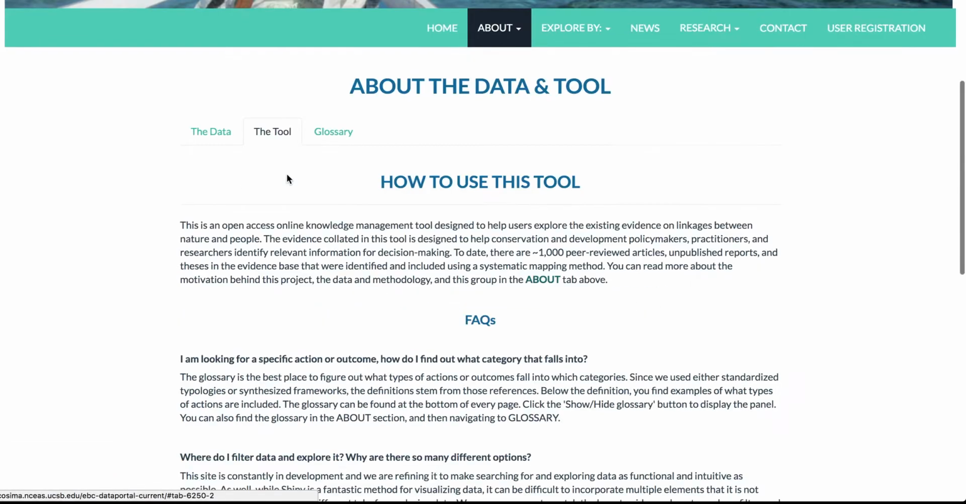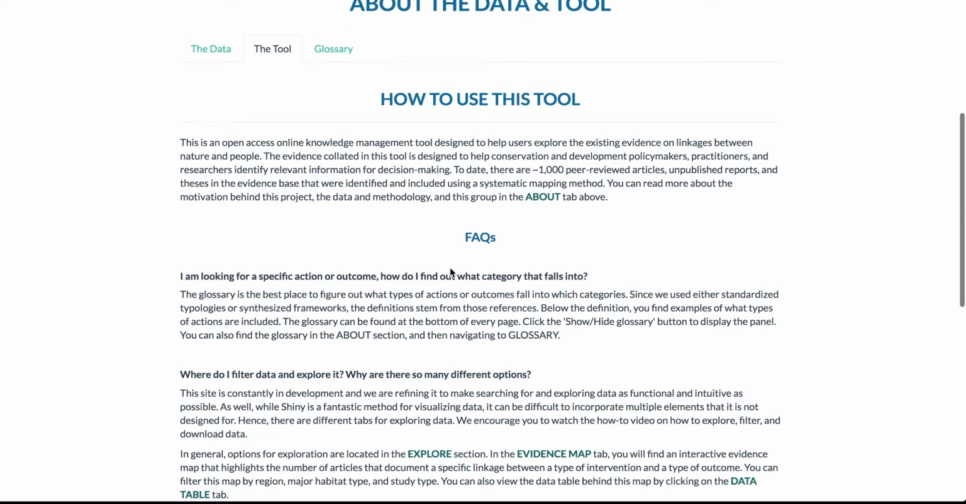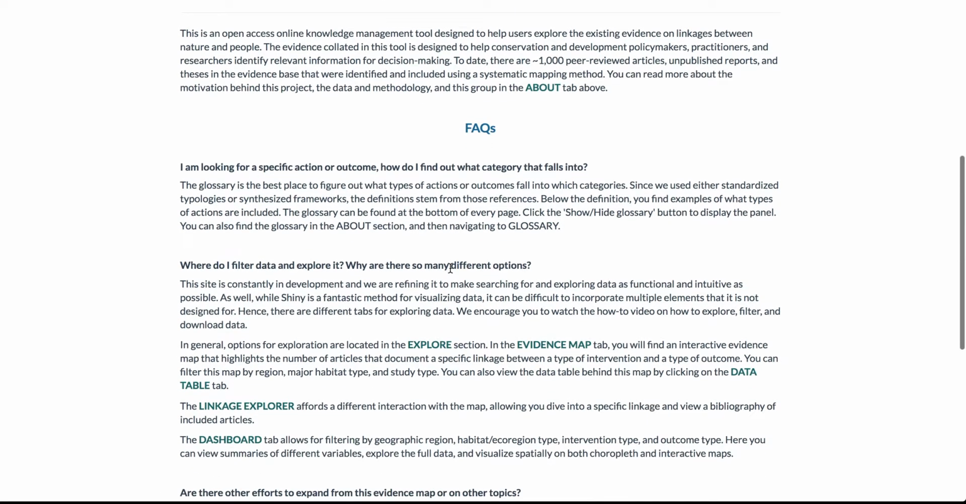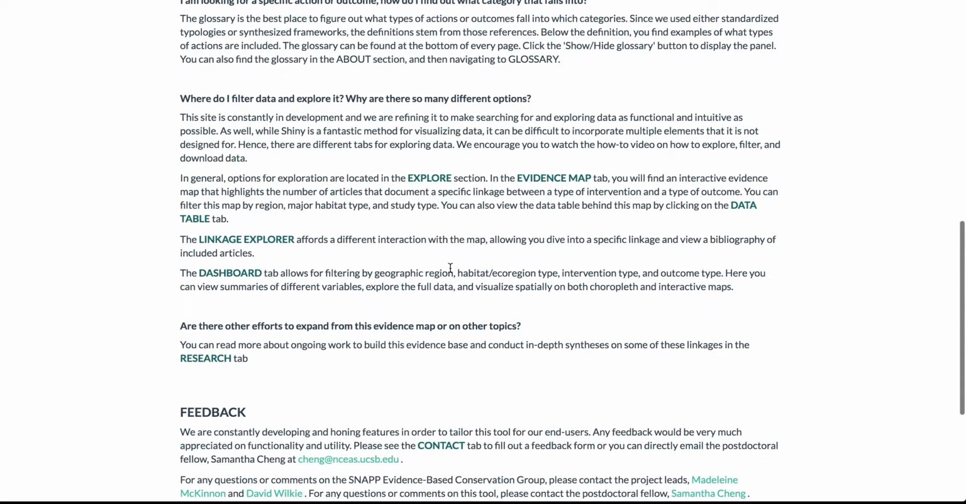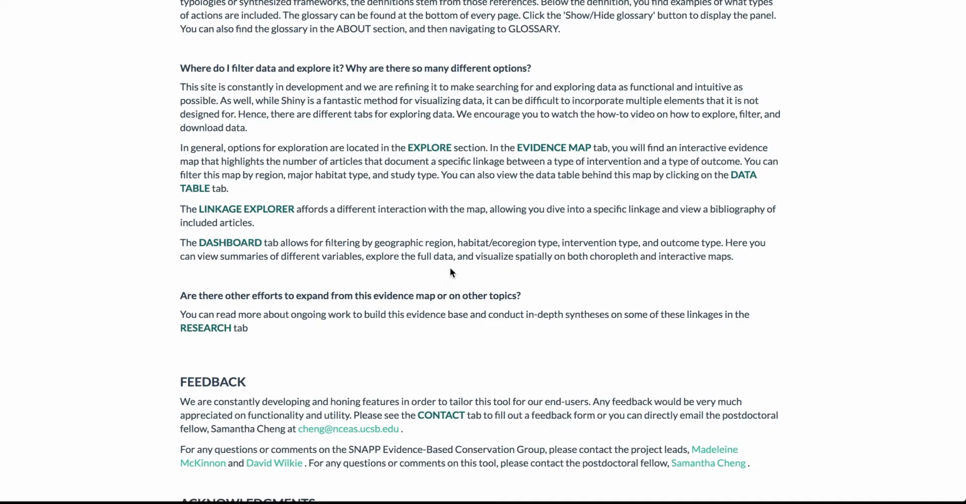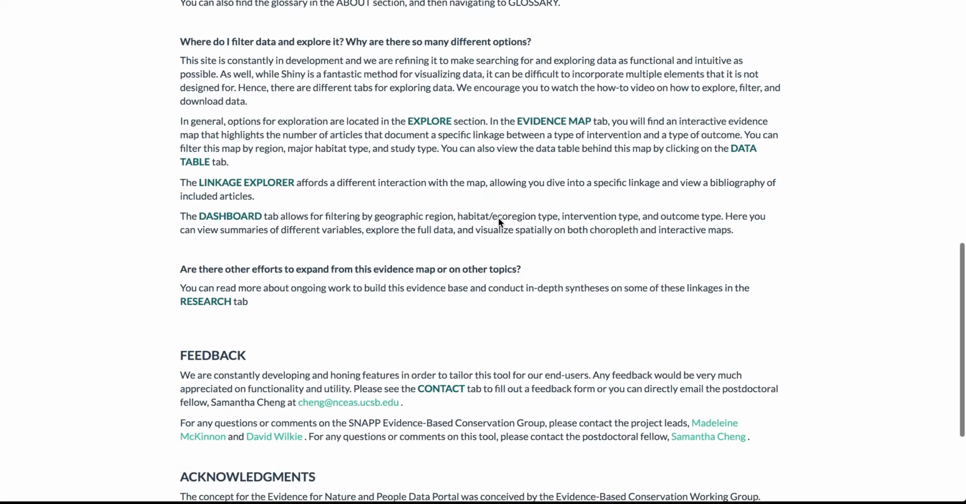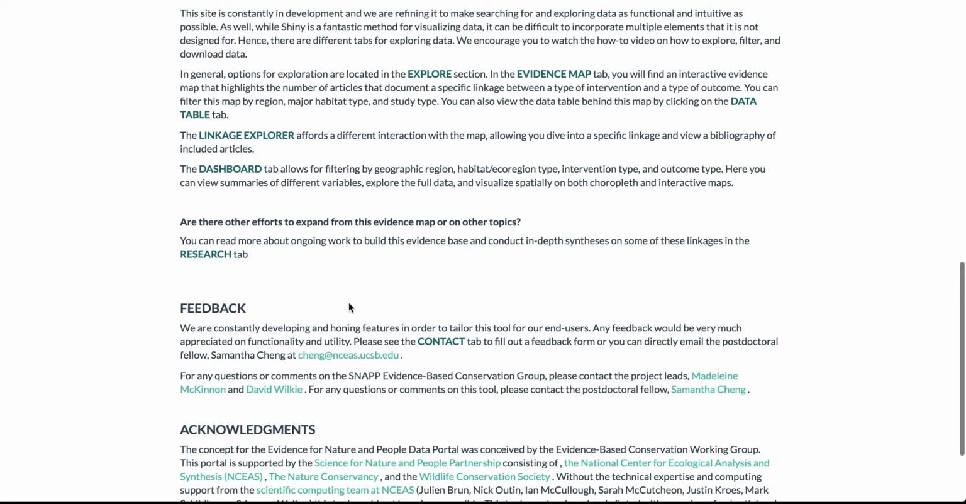In the section about the tool, you will find frequently asked questions from users that we have answered in these sections below. These include information on how to explore linkages and how to download data. And as well, there will be a how-to video that you're watching here.